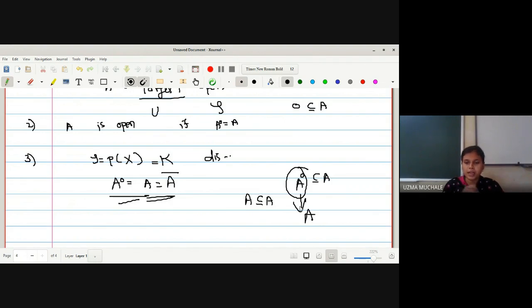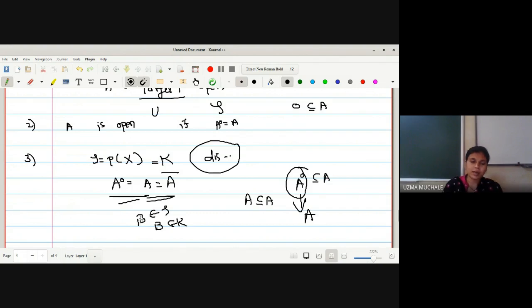The largest open set contained in A: A itself will be the largest open set, no? In case of a discrete space. No doubt it is not true in all cases. In discrete topology, what is the case? Every open set is a closed set, right? So if you take any subset of X, it is always open and closed. If I have selected B, B is always open as well as closed, right? So what is the largest open set containing B?